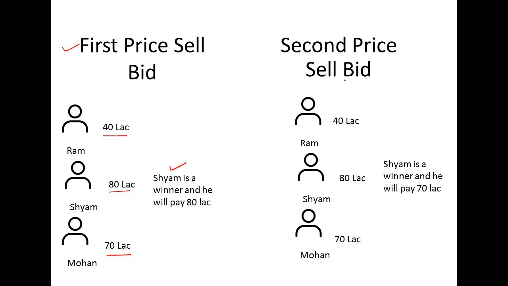Okay, now we consider the scenario of second price sealed bid. Again we have the same players Ram, Shyam and Mohan, and the bid amounts are 40, 80 and 70 lakh respectively. Again Shyam is the winner here, because his amount is the highest, but since it is a second price sealed bid, the winner will pay the highest of the remaining bids. Now what are the remaining bids? The 40 and the 70. Which one is the highest? 70 is the highest. So as per the second price sealed bid, the player has to pay the highest of the remaining bids. So Shyam, who is the winner, will pay 70 lakh here.